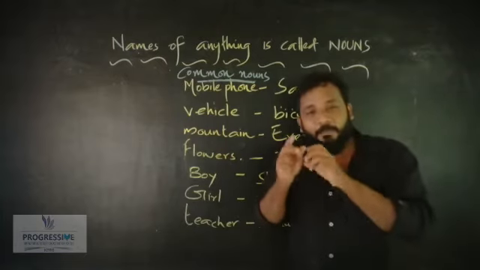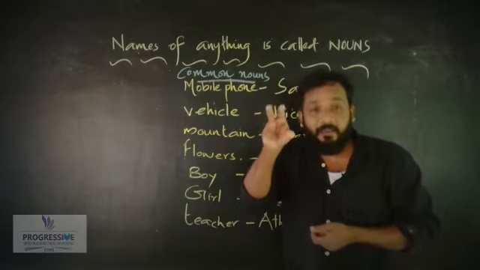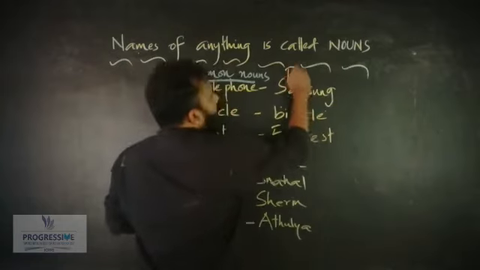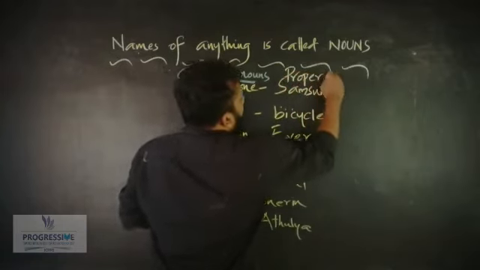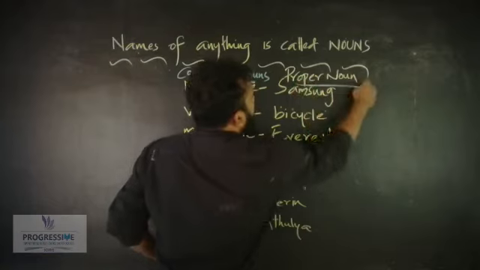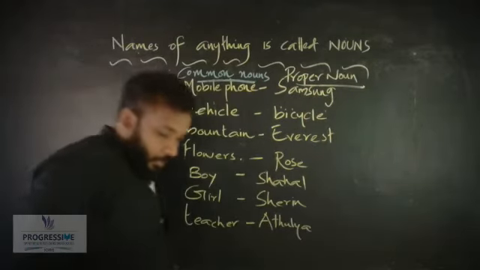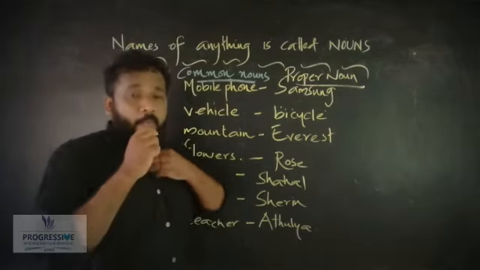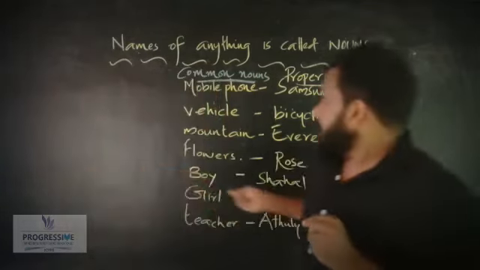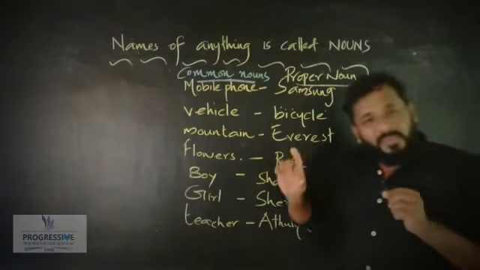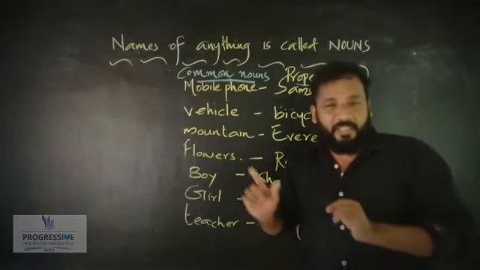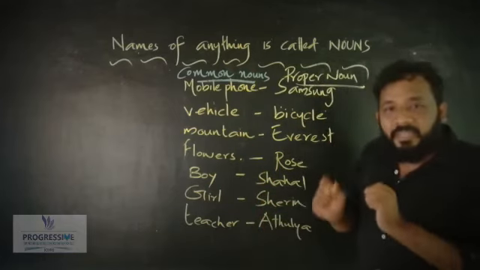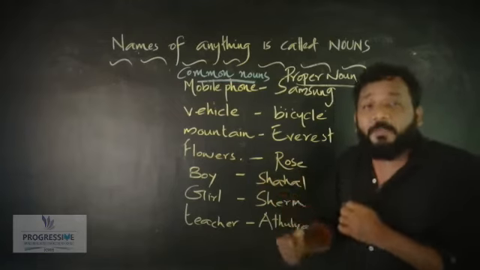If we are writing a specific noun, there is a term for it in English. It is called a proper noun. So I think you understood the difference between common noun and proper noun now. A common noun is actually a noun that is common. It is not specific. Okay? And the proper noun is the noun to which we are giving specification.